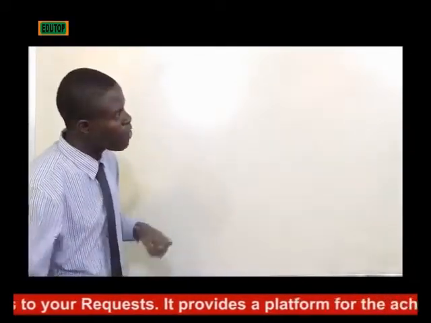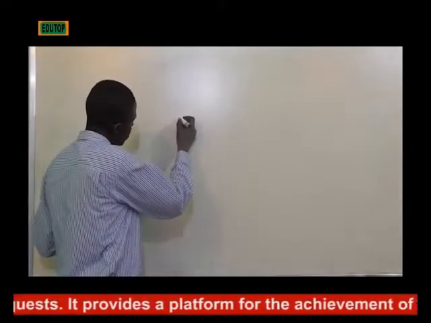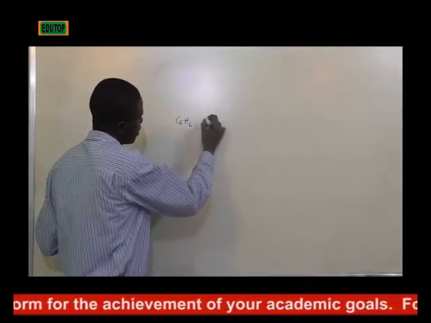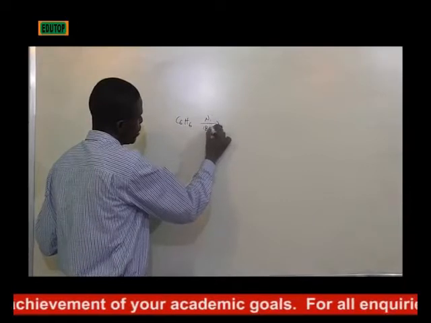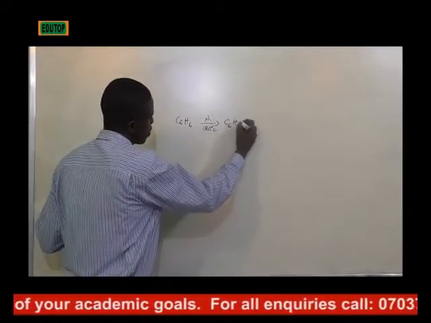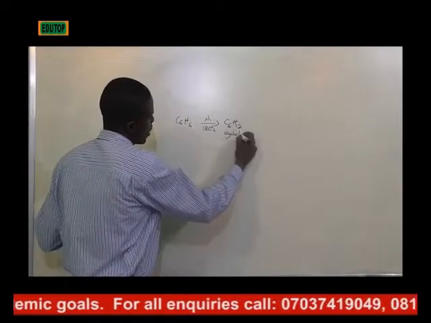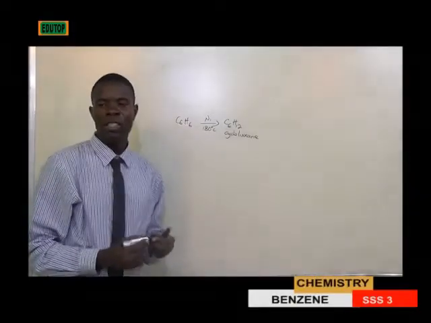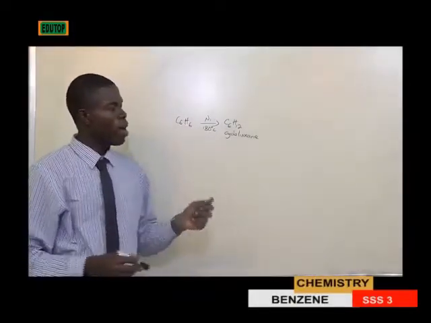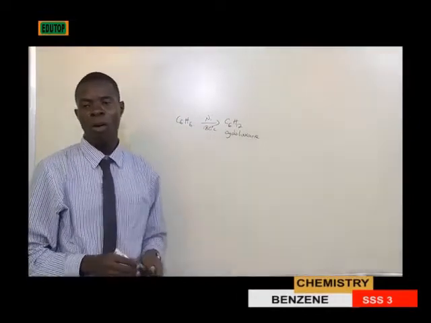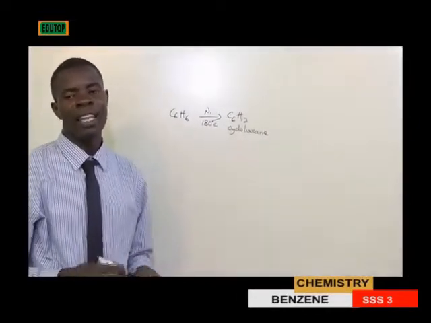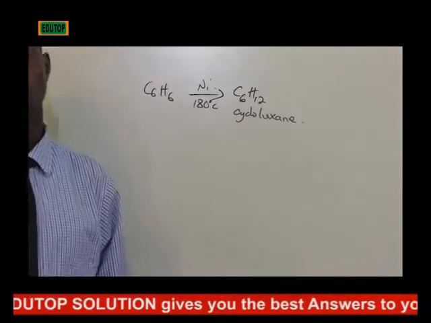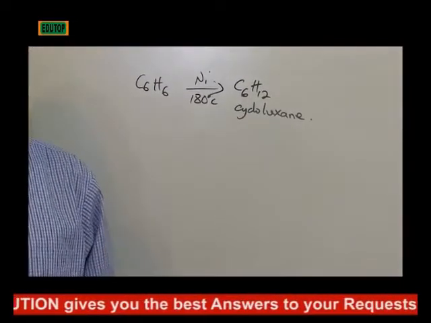The compound formed when benzene undergoes hydrogenation is cyclohexane. In the presence of nickel catalyst and at 180 degrees centigrade, it will give you cyclohexane. So the answer to question number 3 is cyclohexane. Question number 4. Which compound of benzene is used as explosives? Owing to the uses of benzene, the compound that is used as explosive is toluene.